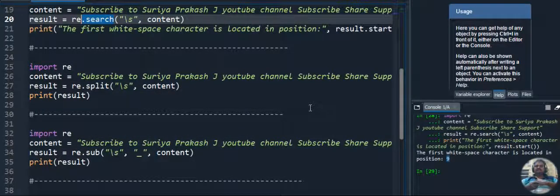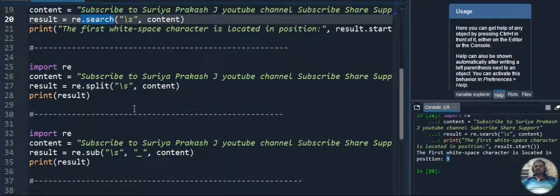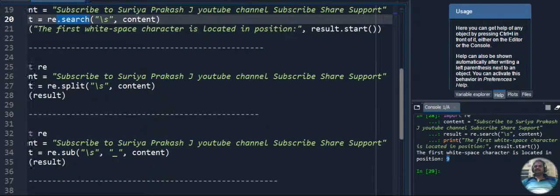We are splitting the content using the split method. Previously we used the search method; this method is called the split method. We are splitting each string in the given content, so that wherever it finds the tab space, that string will be split. So we get the entire strings as split output. For this also I am importing re, and I am giving a content: subscribe to Surya Prakash J YouTube channel, subscribe, share, support. That is the content.